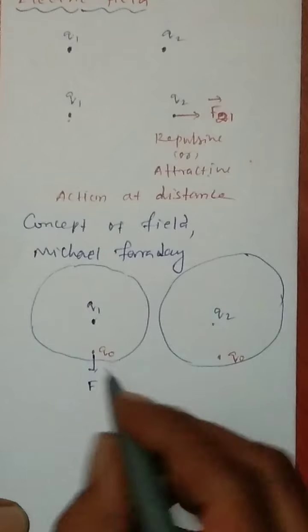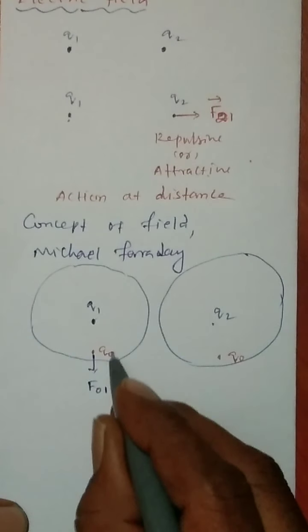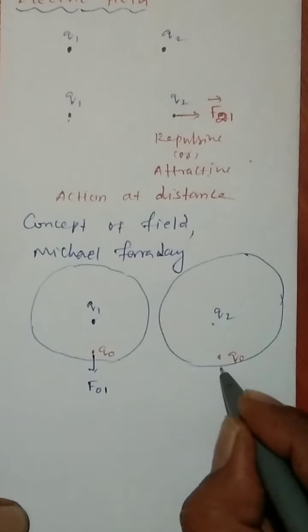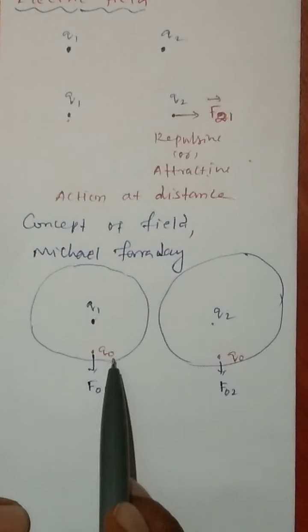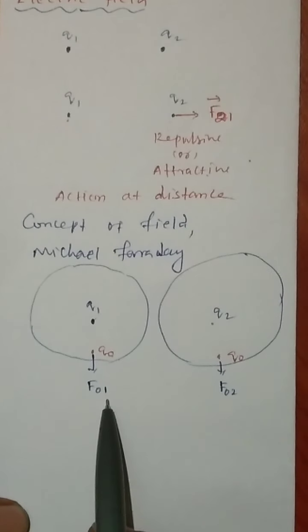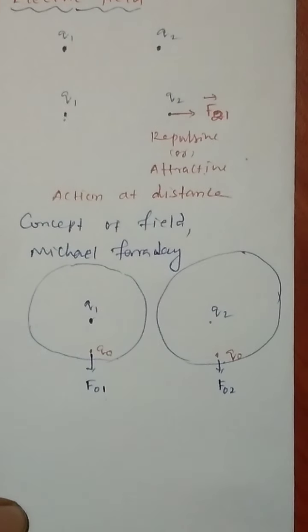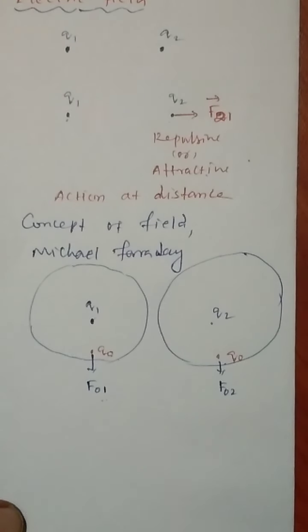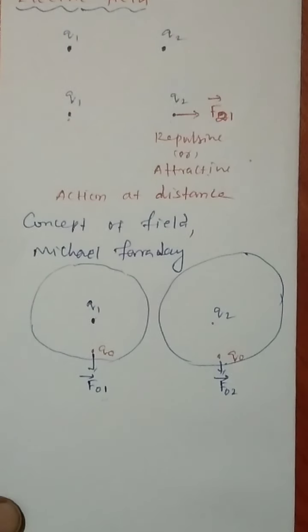Here Q0 is there, so I can take it as Q01. Now at this place, what will be there? F02, because the force is acting on Q0 by Q1. The same way the force is experienced on Q0 by Q2. So that F01 and F02, the kind of force is created here, in this particular place.